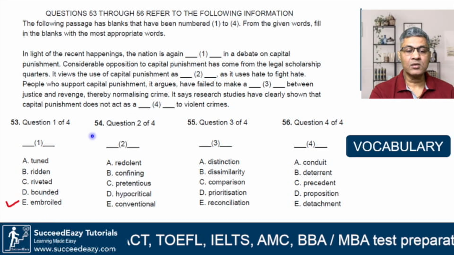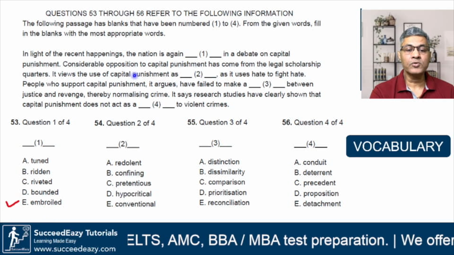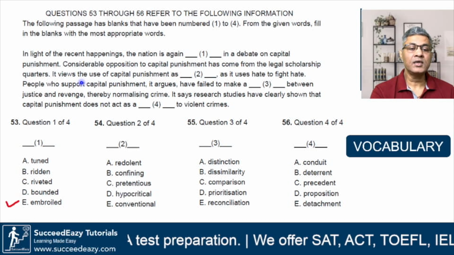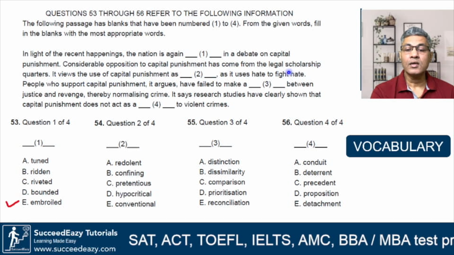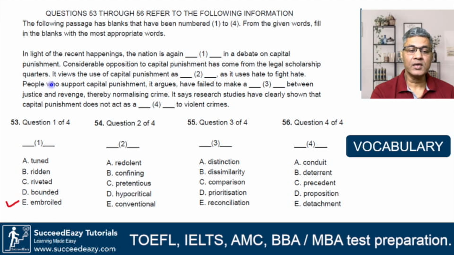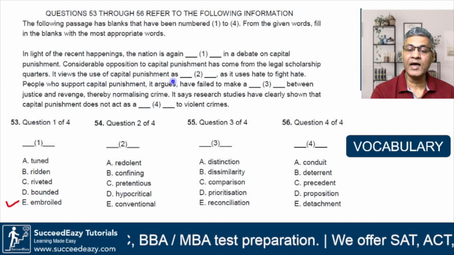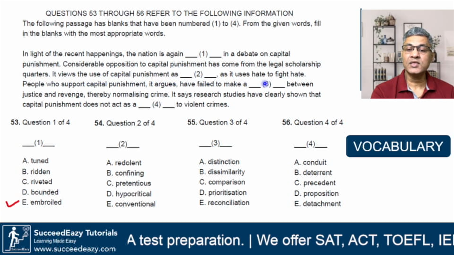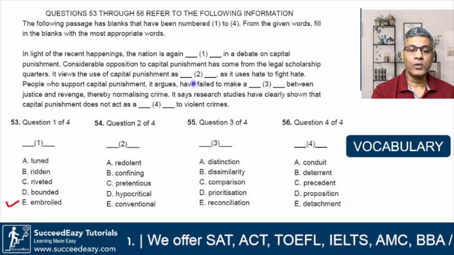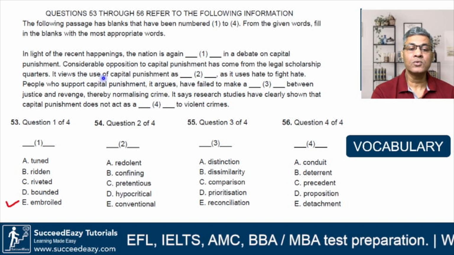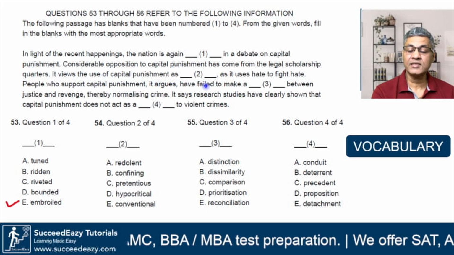What next? Question number 54. Considerable opposition to capital punishment has come from the legal scholarship quarters. It views, meaning the legal scholarship quarters, right? It views the use of capital punishment as dash, as it uses hate to fight hate. Okay, so the legal scholarship quarters view the use of capital punishment as dash.